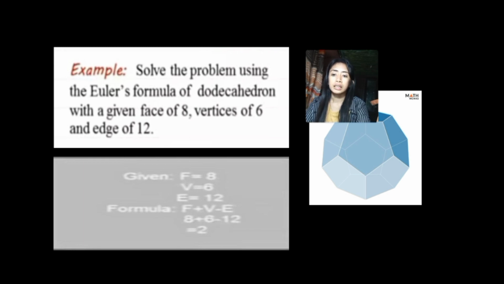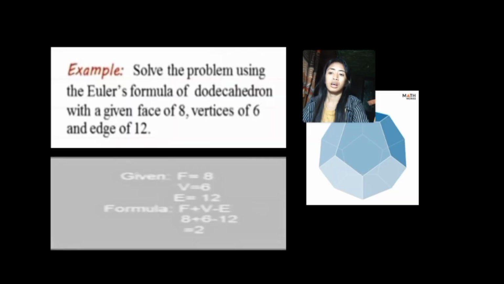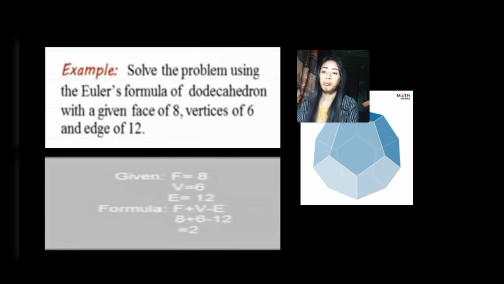Then the formula is F plus V minus E, so 8 plus 6 minus 12 is equal to 2. As you observe in the two examples, the result is equal to 2 because 2 is the result for any polyhedron shape. So it's always the same for any polyhedron shape.